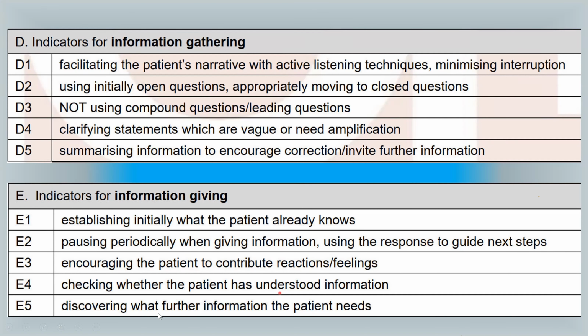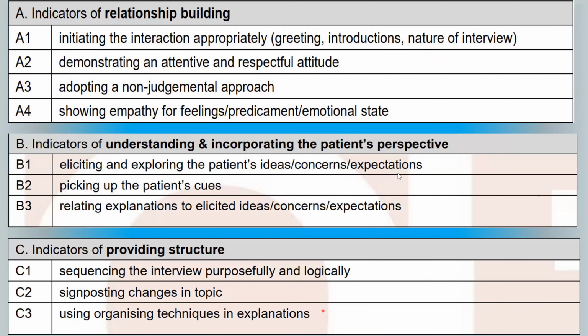And then discovering what further information the patient needs. Always in the end, ask to discover what other information the patient needs. For example, you can say, "Is there anything else on your mind? Anything else I can help you with?" Again, this is a type of question that can elicit these ideas, concerns, and expectations that are very important, not only in OET speaking, but also in PLAB2.